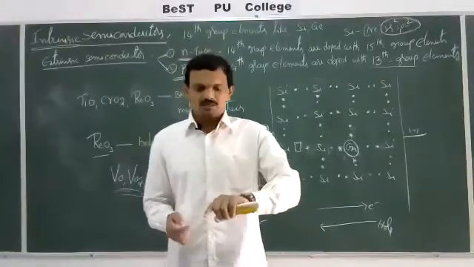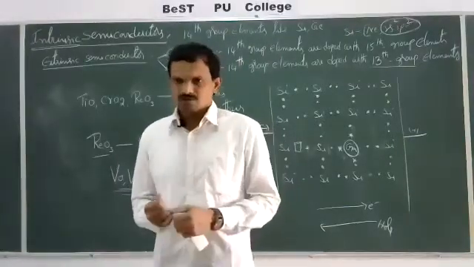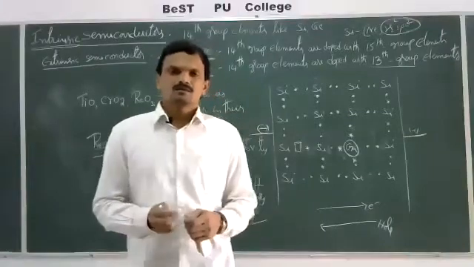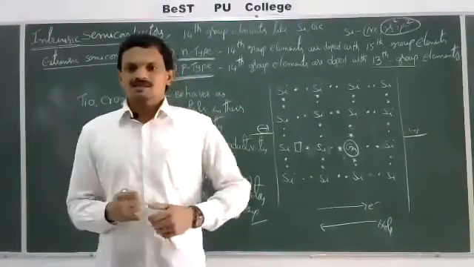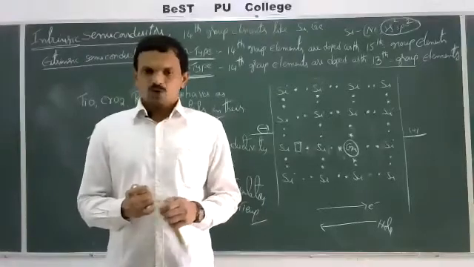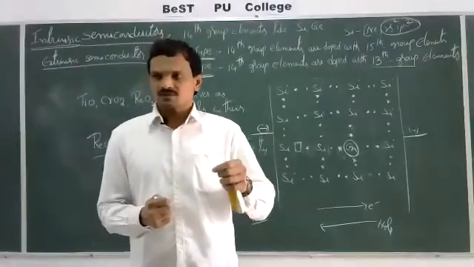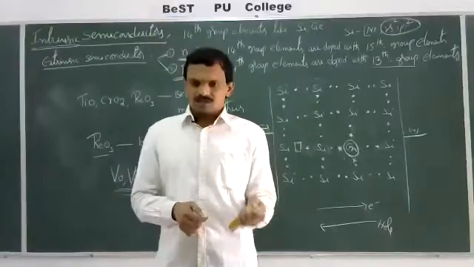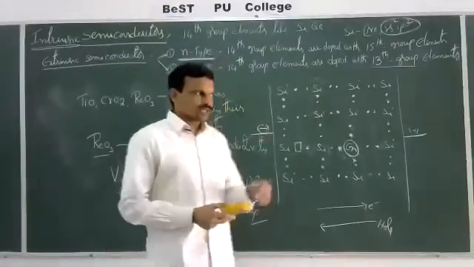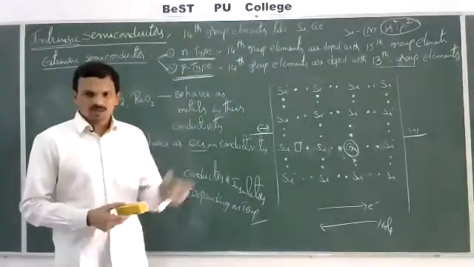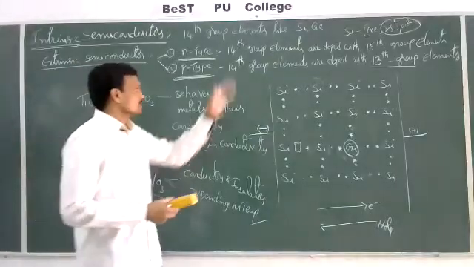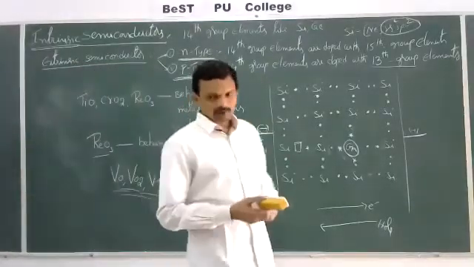If these intrinsic semiconductors are doped, then we can get extrinsic semiconductors. Doping is the process of introduction of atoms of another element. Depending on the nature of the element introduced, we can get two types of semiconductors, N-type and P-type.